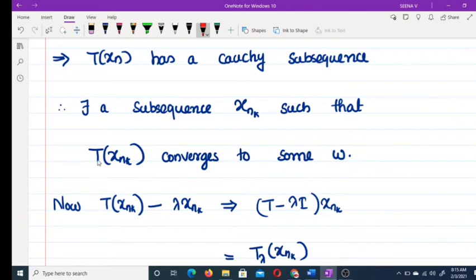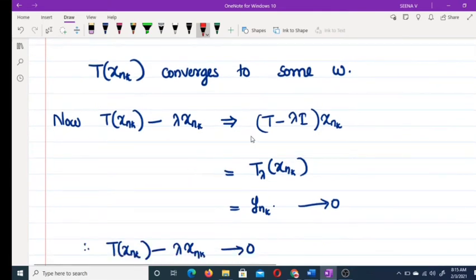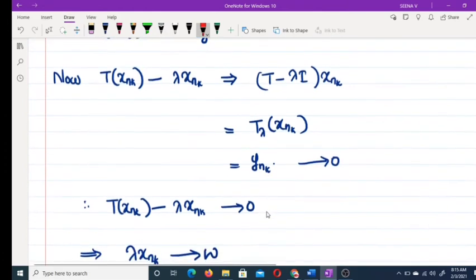Now what is T xnk minus lambda xnk? That's equal to (T minus lambda) xnk, and (T minus lambda) xnk is ynk. But yn tends to 0, and therefore ynk also tends to 0.